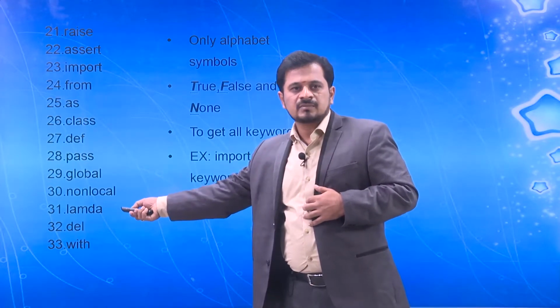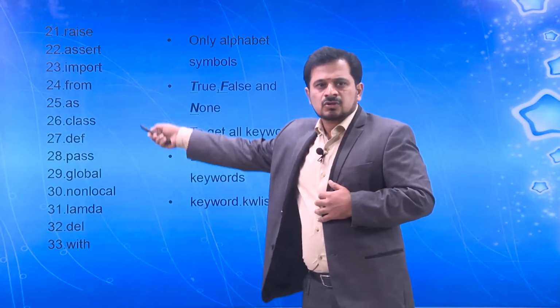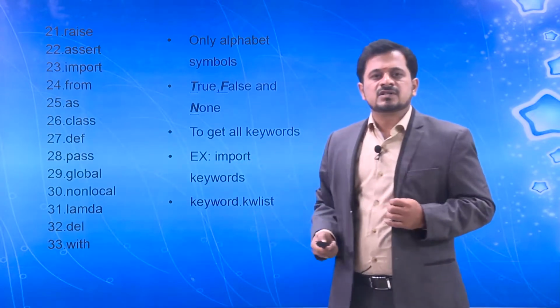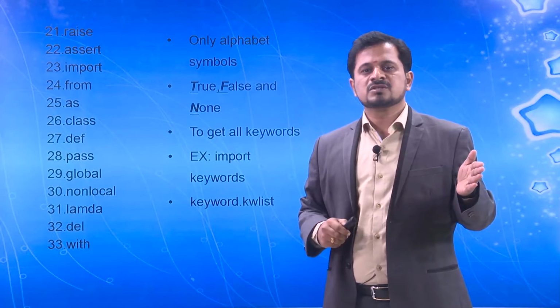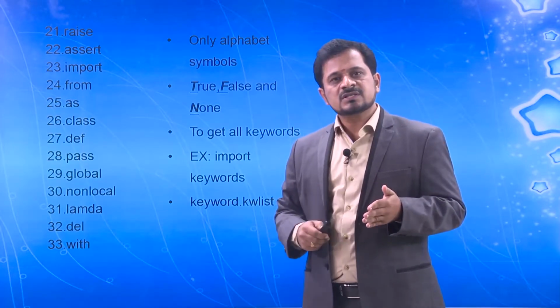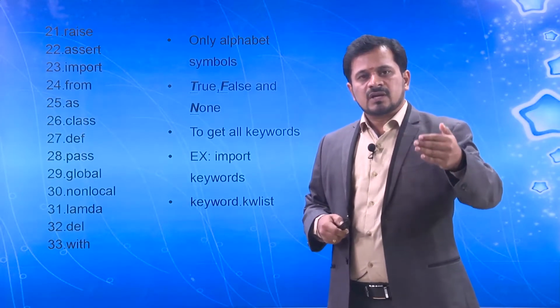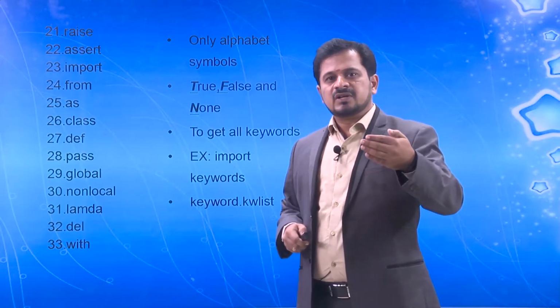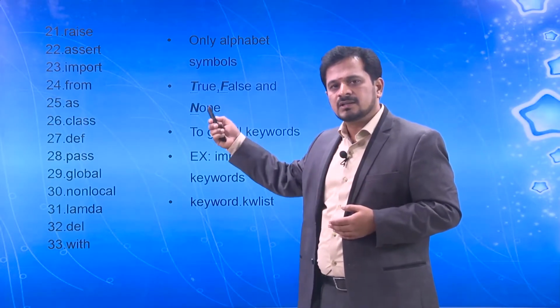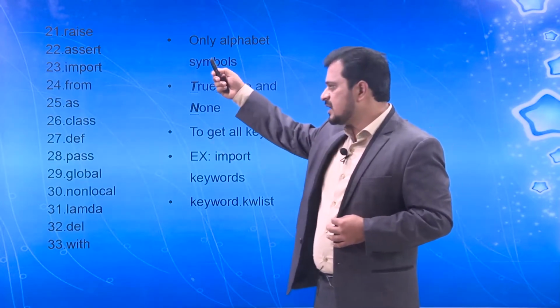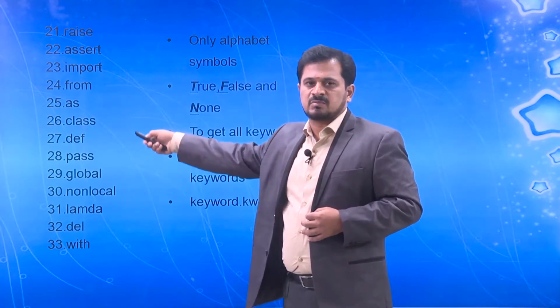And then lambda, del, with. So totally 33 keywords are going to be there. In further classes, we are going to discuss looping concepts, and then automatically we will discuss the loops. Whenever we are discussing data types, automatically we will discuss True, False and None. Similarly, we will discuss all the 33 keywords' functionality in depth with some example programs.